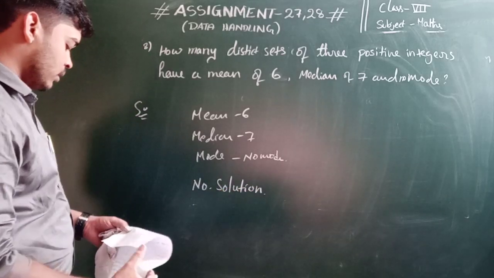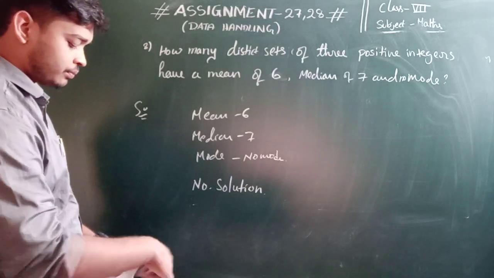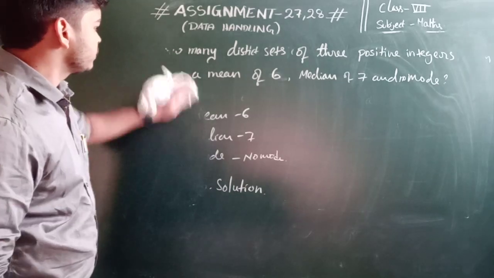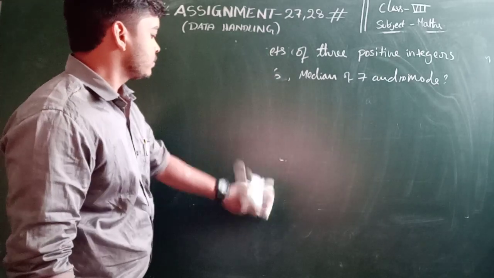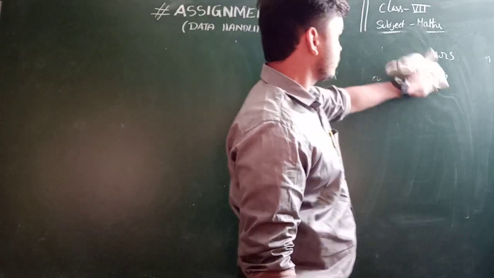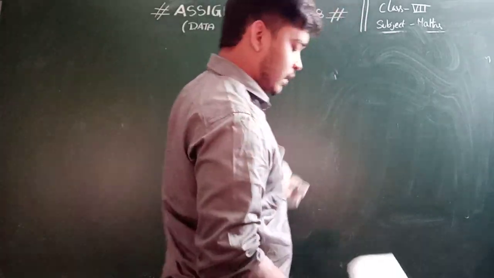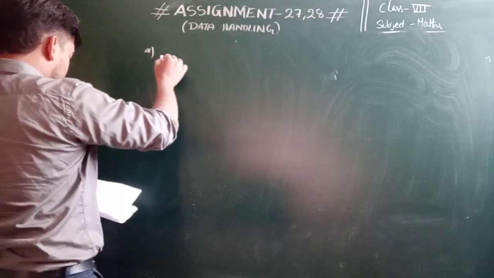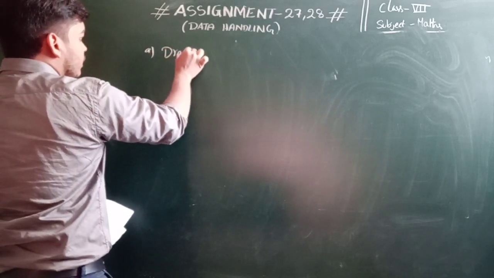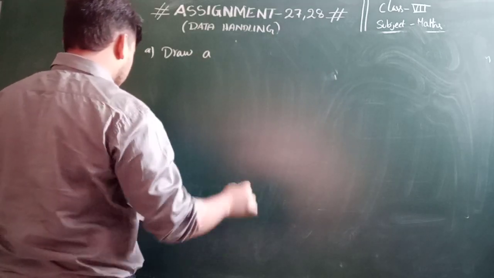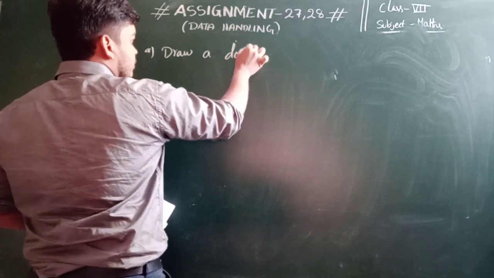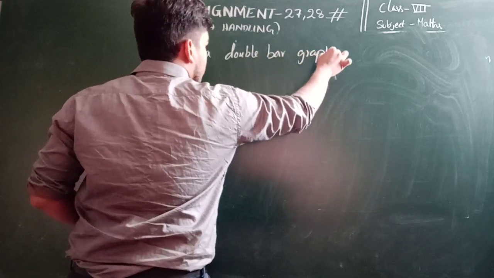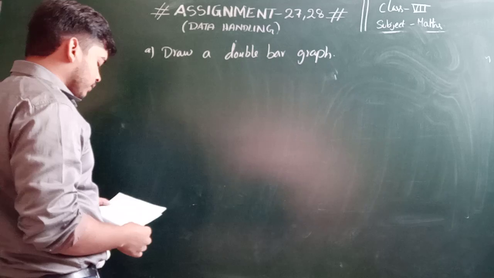So now the ninth one. In the ninth one, draw a double bar graph. So draw a double bar graph.